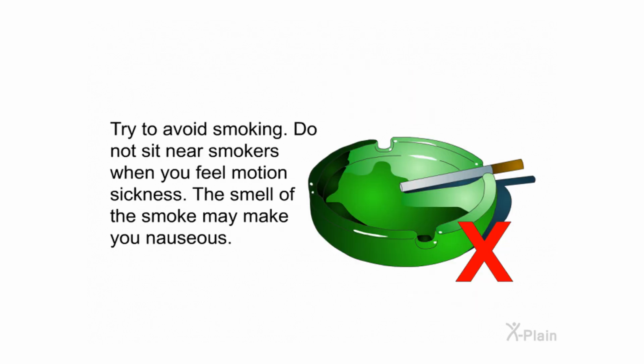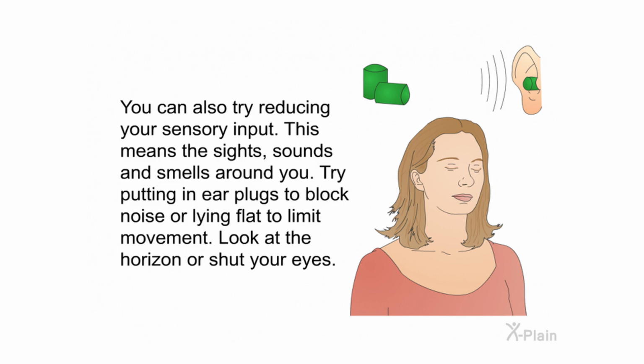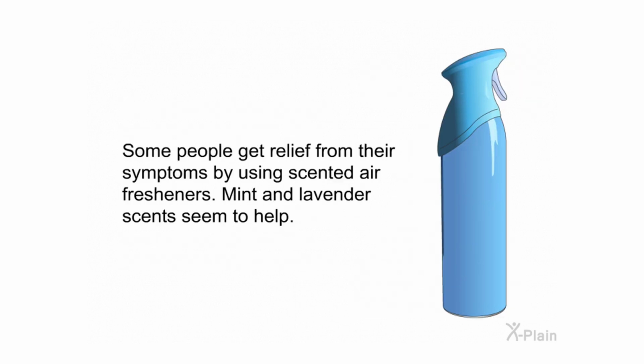Try to avoid smoking. Do not sit near smokers when you feel motion sickness. The smell of the smoke may make you nauseous. You can also try reducing your sensory input. This means the sights, sounds, and smells around you. Try putting in earplugs to block noise or lying flat to limit movement. Look at the horizon or shut your eyes.